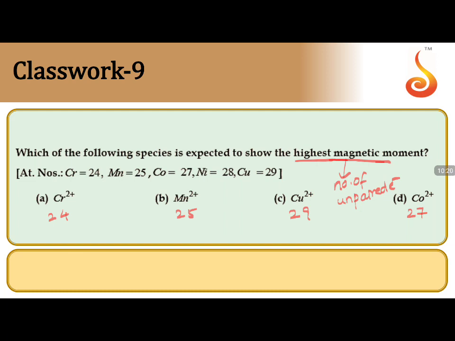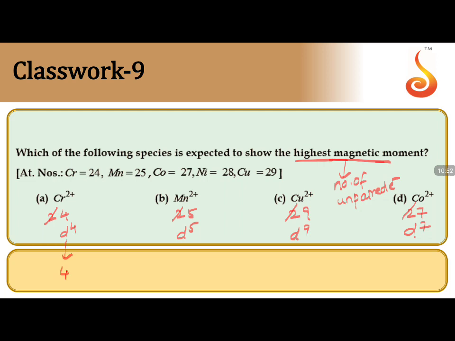What is the logic over here? I will explain a very easy way. Whenever you have oxidation states of 2 or more, take the atomic number, subtract the charge, and that is your number of electrons left. So in this case, 2 cancel, so left out is d4 configuration. 2 cancel, so left out is d5 configuration. 2 cancel, left out is d9 configuration. 2 cancel, so left out is d7 configuration.